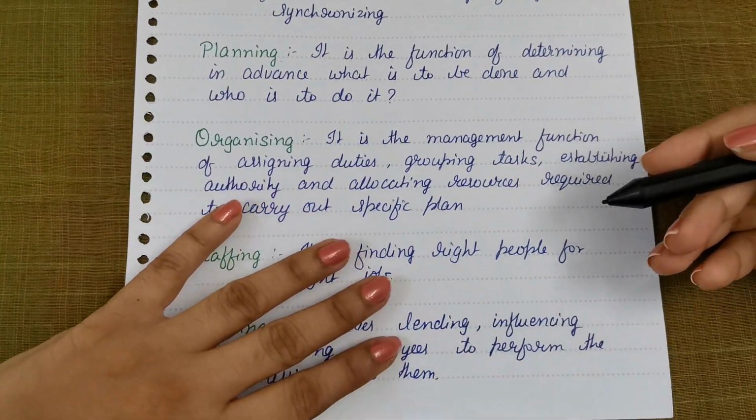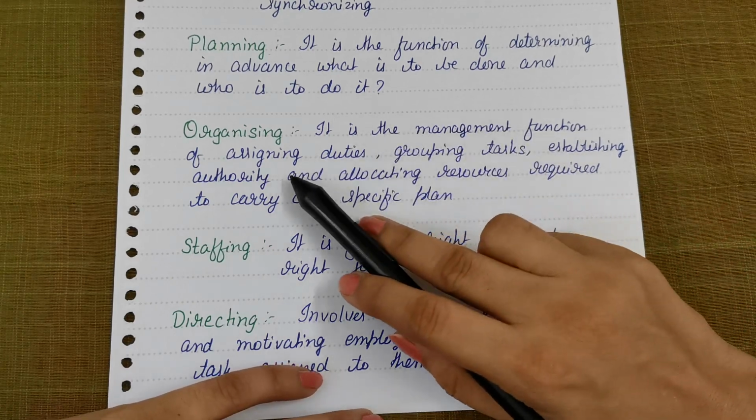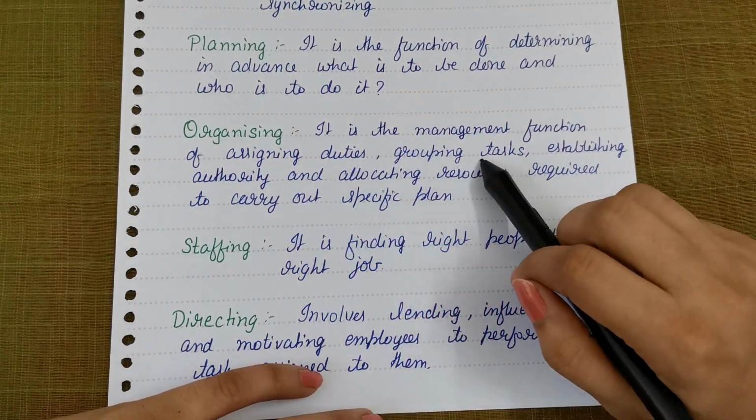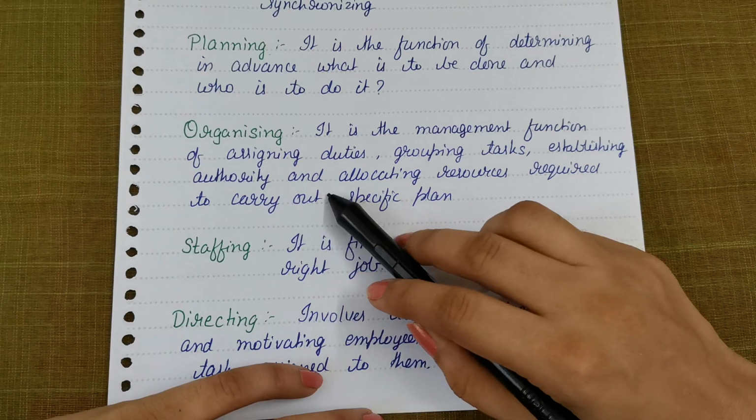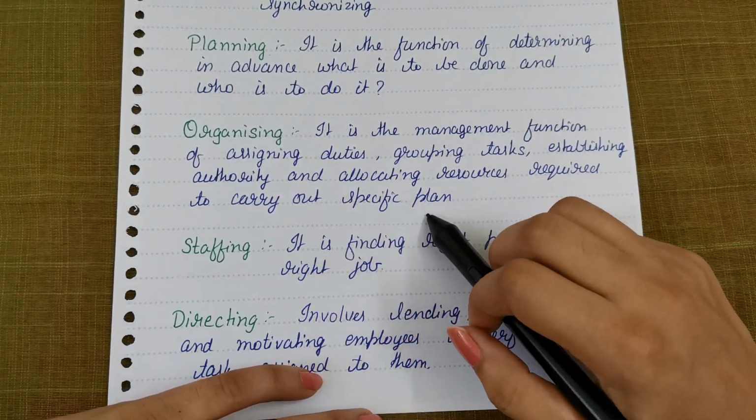The next is organizing. Organizing is the management function of assigning duties, grouping tasks, establishing authority, and allocating resources required to carry out a specific plan.